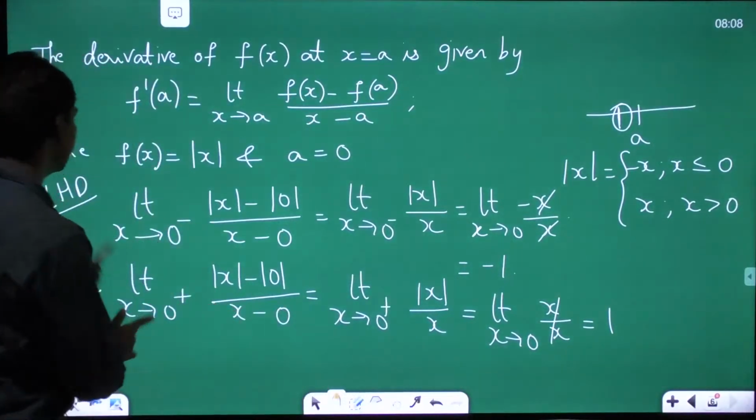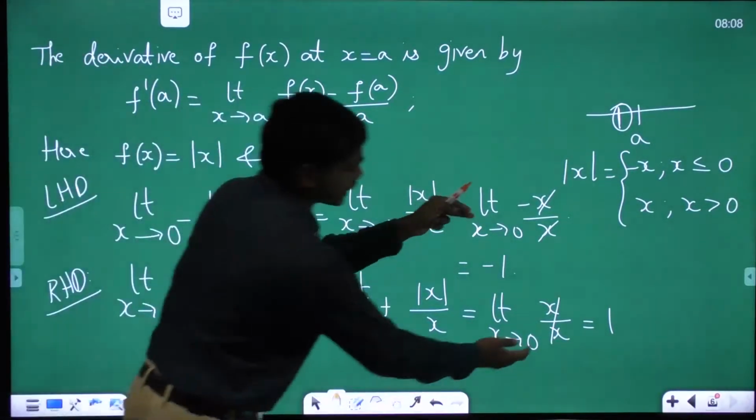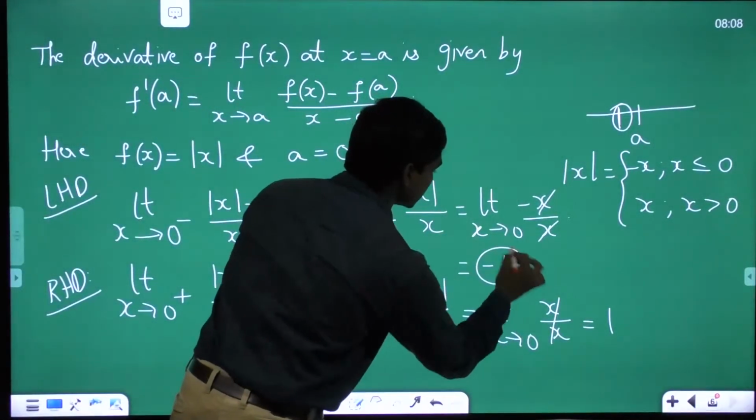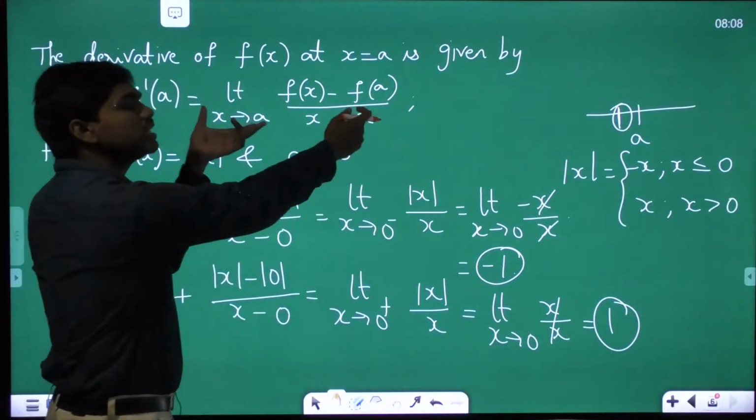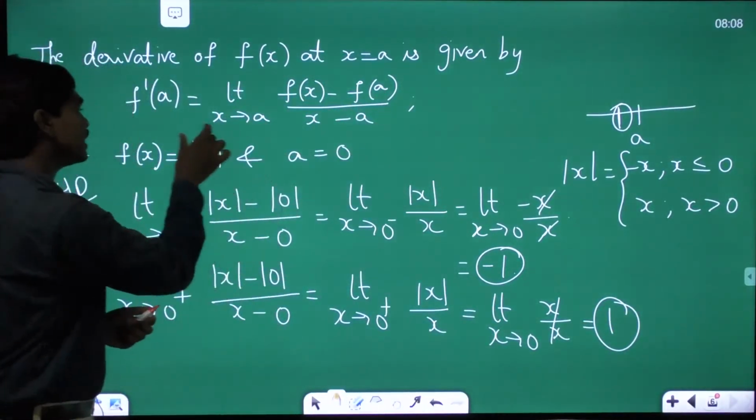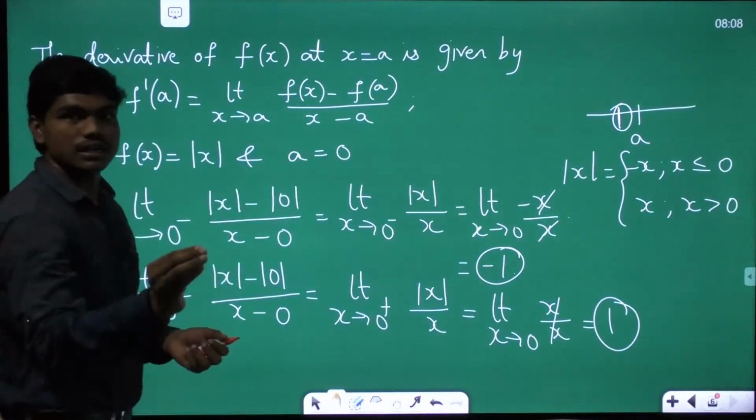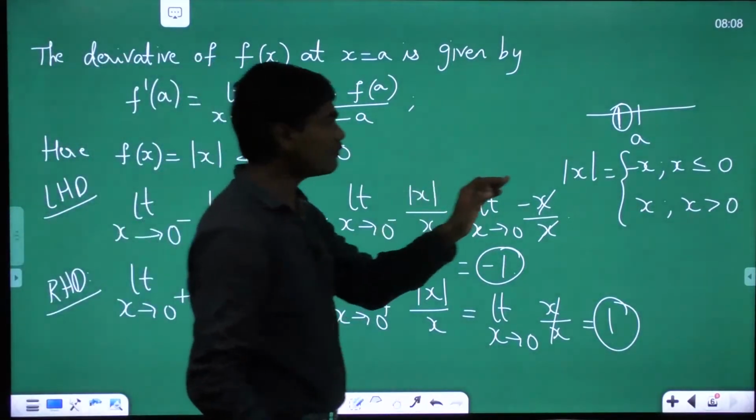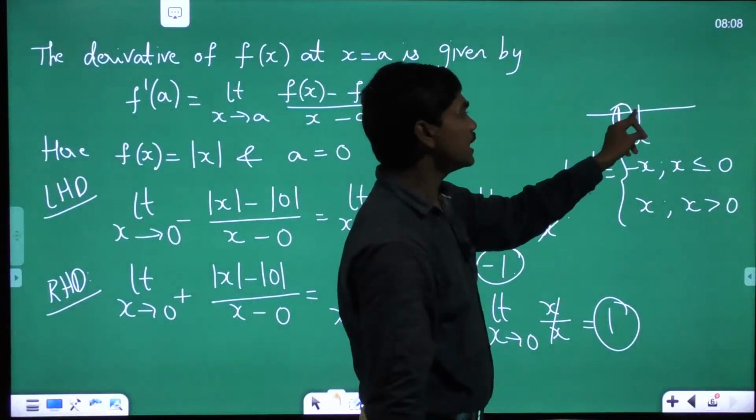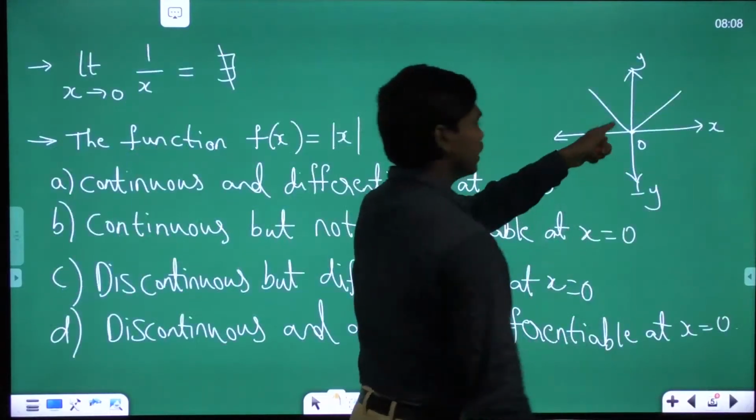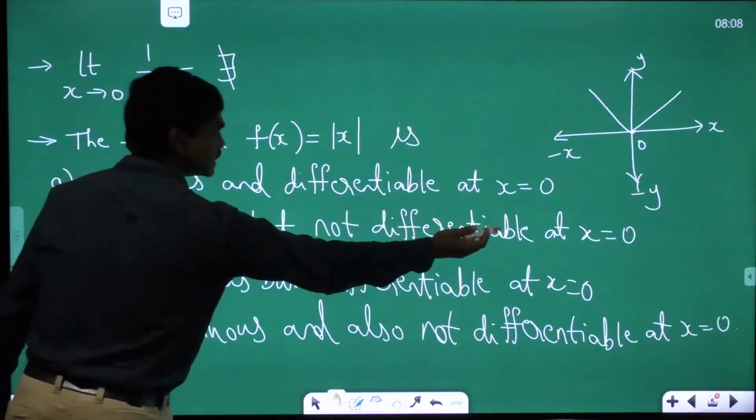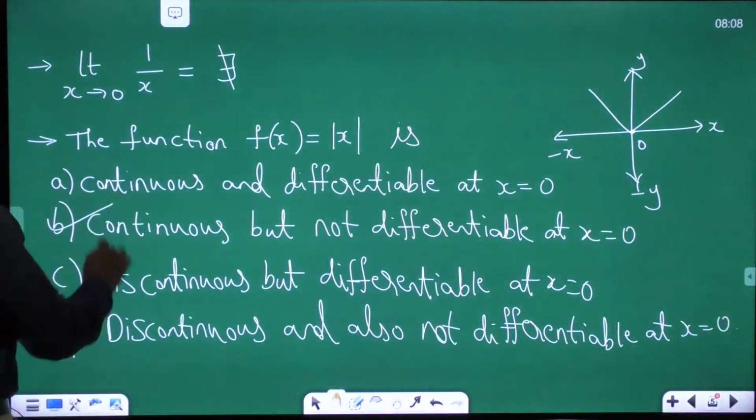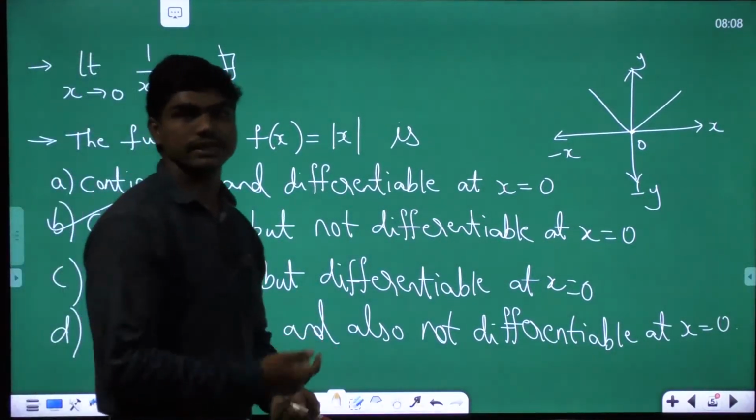If you see, this left hand limit and right hand limit are not agreeing with each other, because this is minus 1 and this is 1. Since they are not equal, we say that this limit does not exist, which means the derivative of |x| at x equal to 0 does not exist. But from the graph we have seen that |x| is continuous at every point. So the correct answer is that |x| is continuous but not differentiable at x equal to 0, which is option B, which many of you have stated correctly.